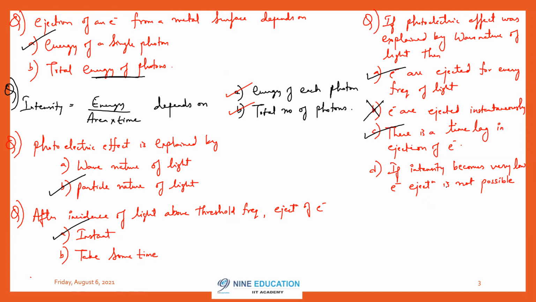Is it true or not? When seen from wave nature of light, it is true. Because if intensity becomes very low, that time energy of the light is becoming very low. That time light cannot provide sufficient energy to release an electron. So D is also correct. This is a question asked from wave nature of light perspective, not particle nature. That is why A, C, D are correct.